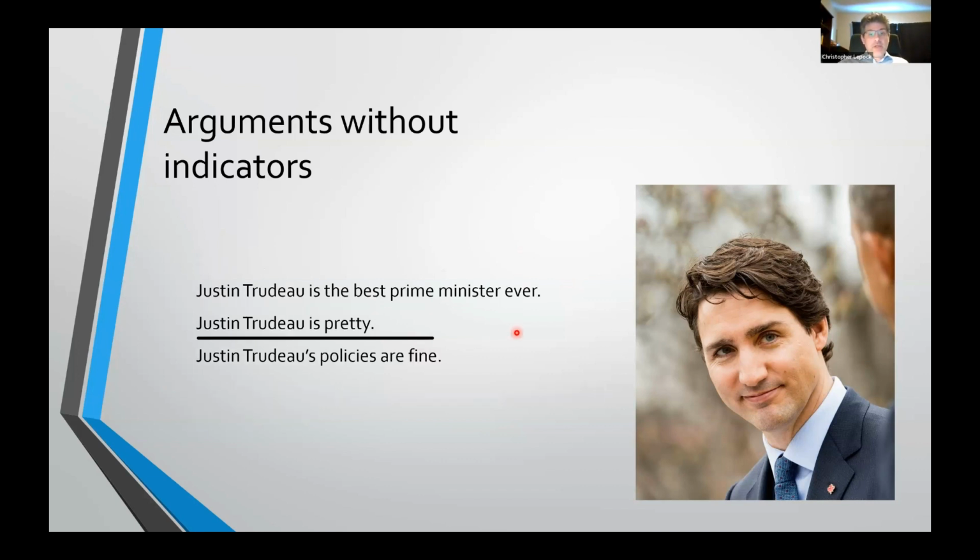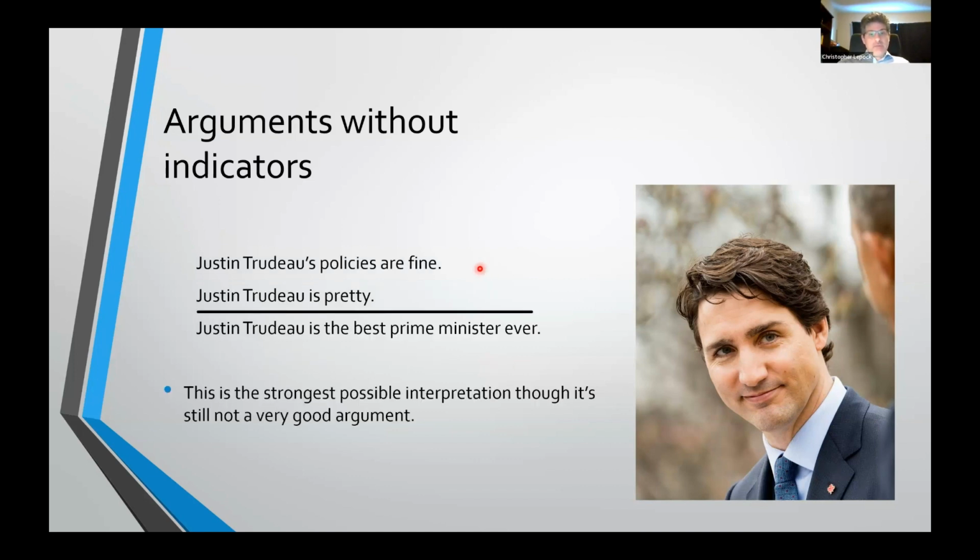Another possibility is this: Justin Trudeau is the best prime minister ever. Trudeau is pretty, therefore his policies are fine. This is better, but not by much, right? Think about somebody trying to use this to convince somebody of the conclusion that Justin Trudeau's policies are fine, and the premises they're giving are that Trudeau is the best prime minister ever and Trudeau is pretty. This is not going to convince anybody at all. So that's also not a very plausible reconstruction of the argument.